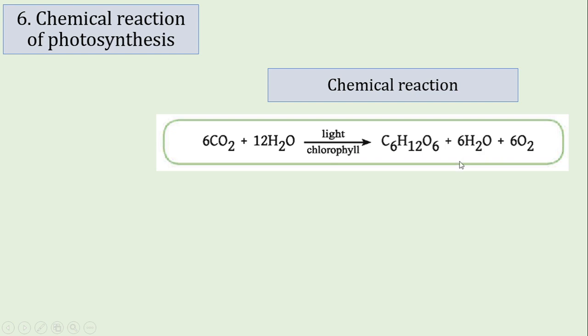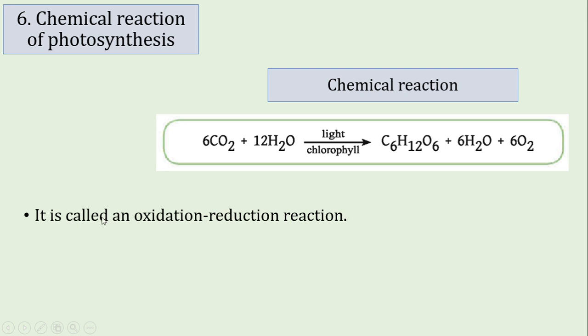So when you provide the chemical reaction of photosynthesis, you must write the total chemical reaction. You should not subtract this 6H2O from the left side. You should not do that. You should write the total chemical reaction, and then it will make sense that 12H2O is initially used up and then 6 water molecules are again generated later on.